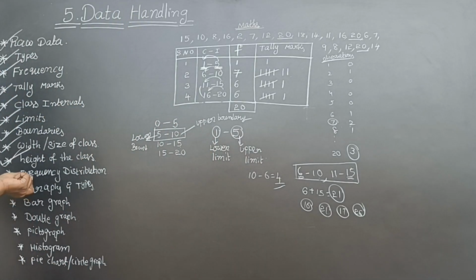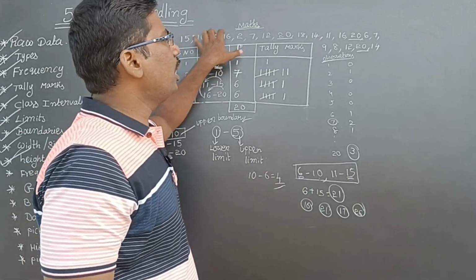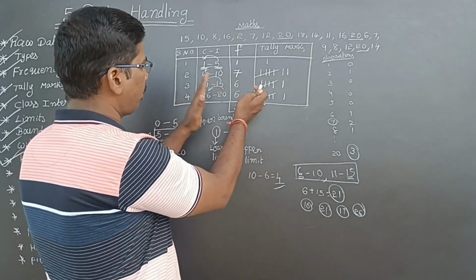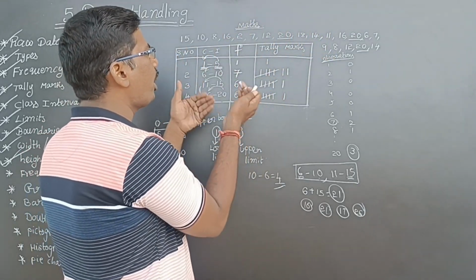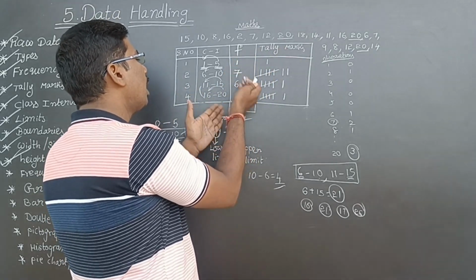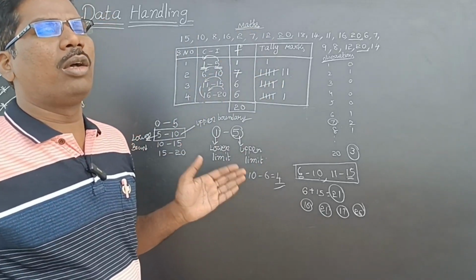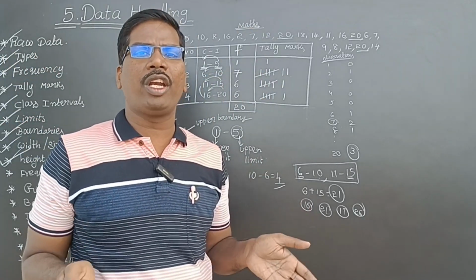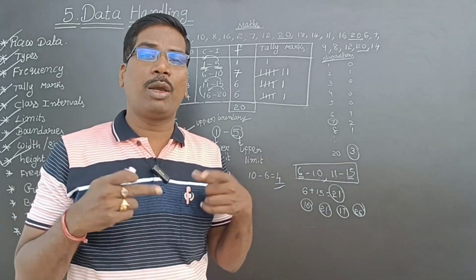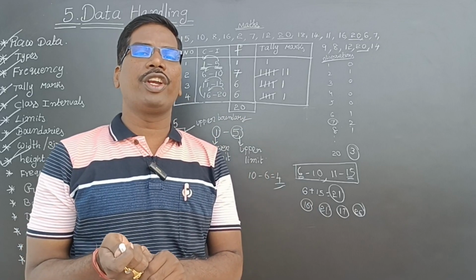Next, frequency distribution. Now see here, everything is our observations. That observations we are making into some frequency distribution. Means the observations 1, 7, 6, 6. Like that we are making distribution. So for making observations, given data, raw data or primary data, into some tabular form or table form, then that is called frequency distribution table or frequency distribution.